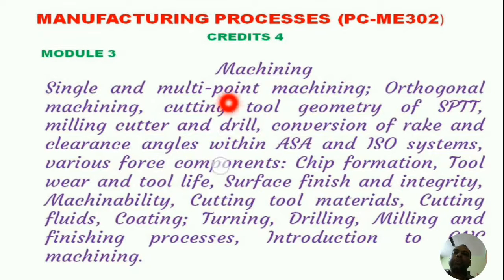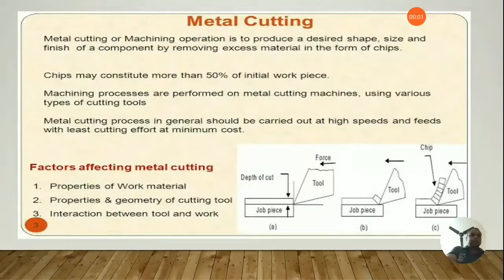So we will try to learn today single and multi-point machining as well as a touch of the basics of the machining process. So let us begin today's class.